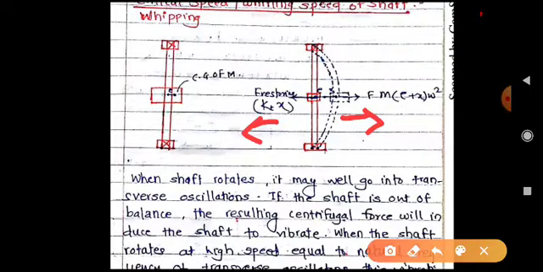Okay, so here is the restoring force, that is kt into x, where kt is the stiffness of the shaft. So it is acting in the opposite direction to whatever the direction of the centrifugal force, which is the cause of the deflection. Okay, as the shaft rotates due to eccentricity, centrifugal force is acting in this direction, and it is the cause of the deflection. Okay, and the restoring force is acting in the opposite direction, you can see here. And the restoring force, we know the formula, that is kt into x. x is the deflection at some point, and kt is the